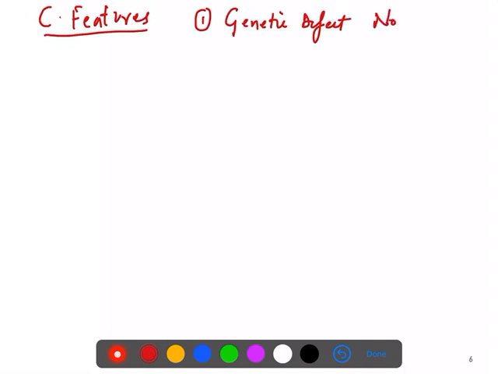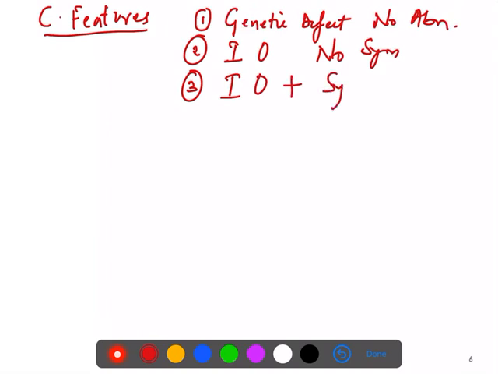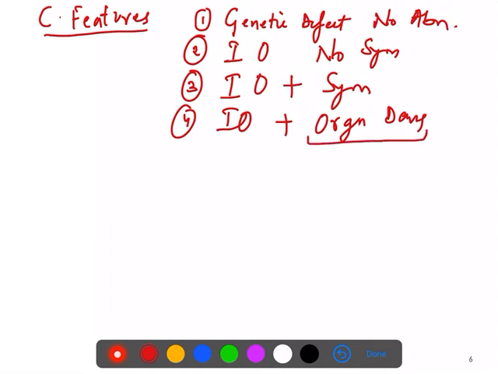But there is no abnormality seen in the patient. Then the patient is having iron overload, but the patient doesn't have any symptoms. Iron overload is there, but there are no symptoms. Stage 2. In stage 3 there is iron overload plus symptoms. In stage 4, iron overload plus the patient starts having organ damage. When the patient starts having organ damage in the presence of iron overload, it is stage 4. So these stages you should remember for hemochromatosis.